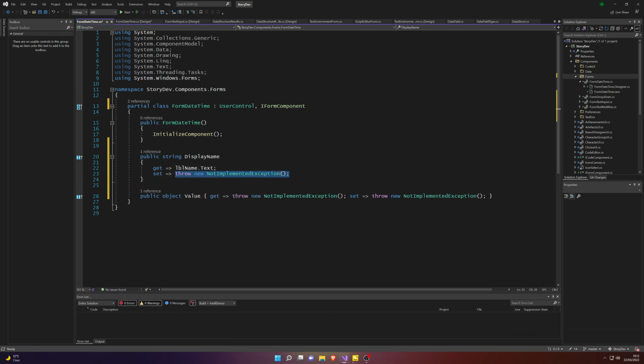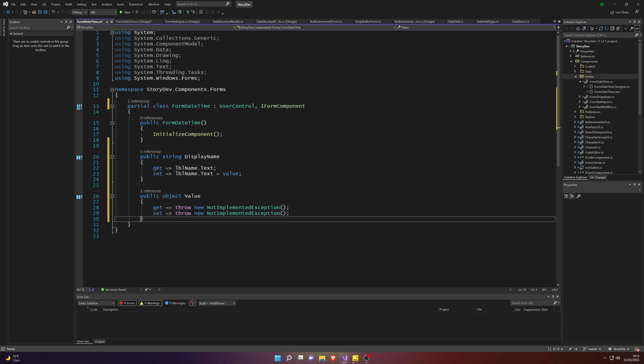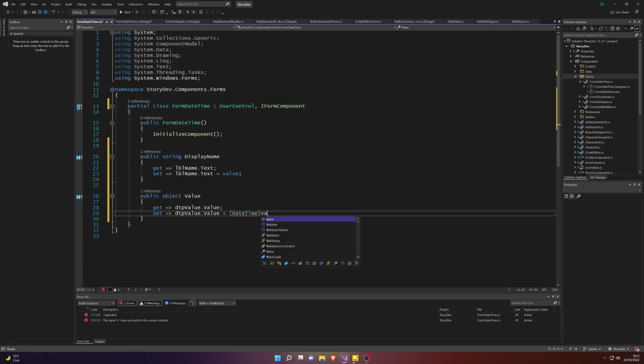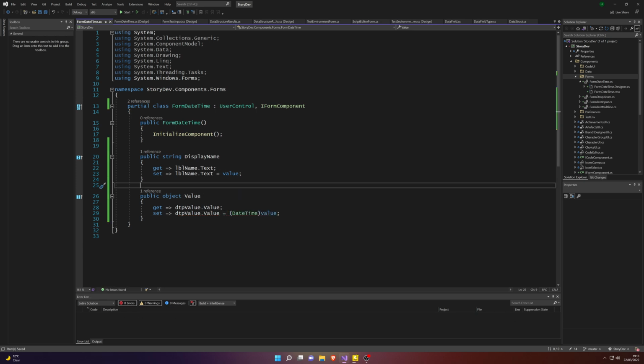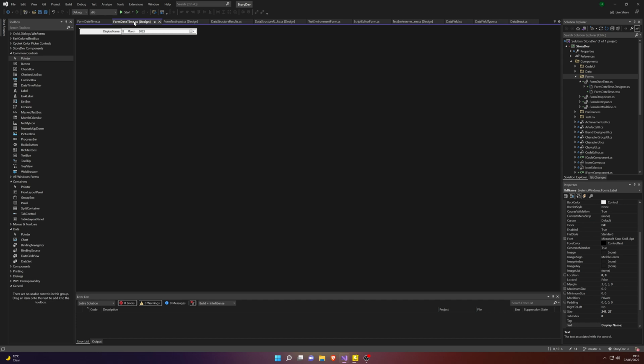And of course we'll do the same thing as we did in the last few components. Display name once again, object once again will return the value of the date time picker, and set as well.